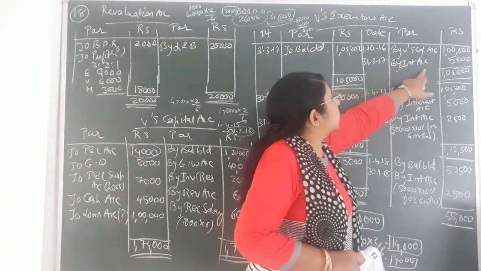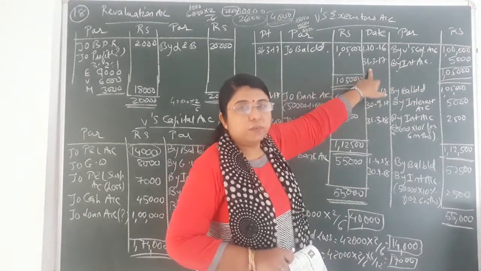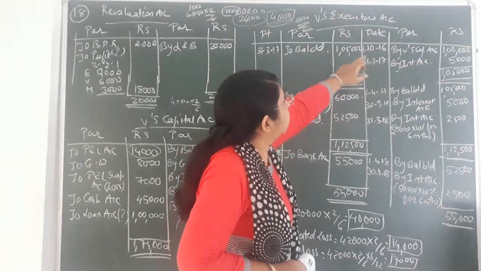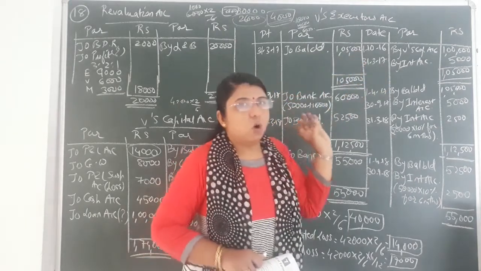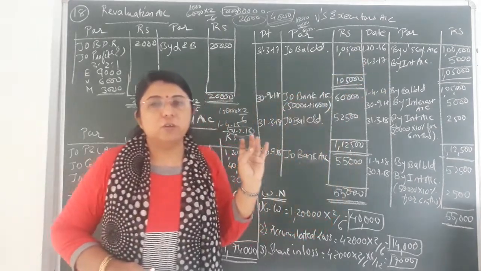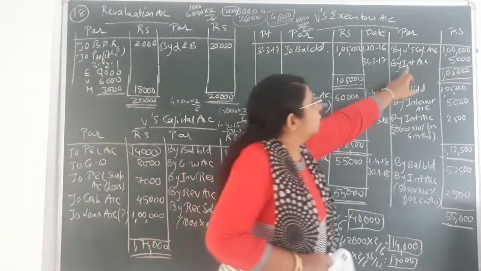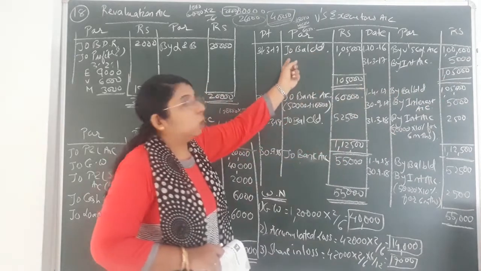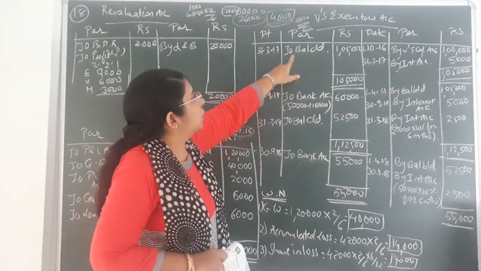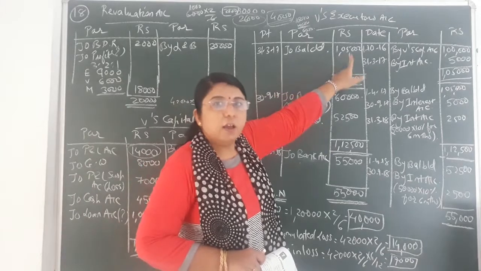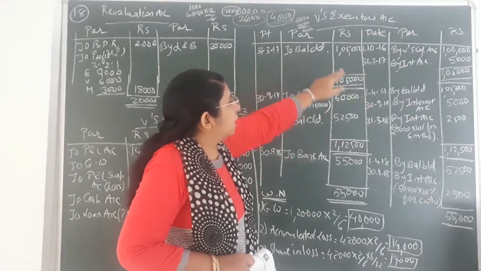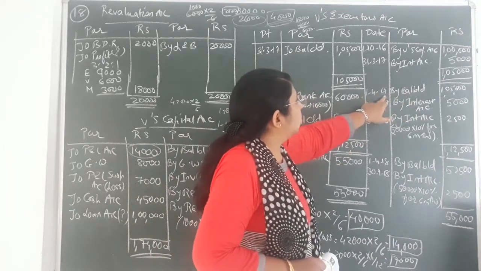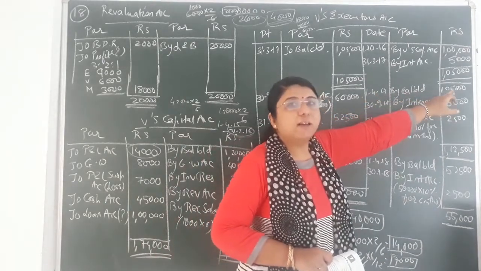So by interest account, I have written the date. Dates are very important, so don't forget to write the date. 31st March 2017, that would be for 6 months, because October, November, December, January, February and March. So for 6 months the interest would come to 5,000. So 1,05,000 would be the closing balance on 31st March 2017. To balance carried down, that would be 1,05,000. Whatever the closing balance, next year it becomes the opening balance. So by balance brought down, 1st April 2017, that would be 1,05,000.